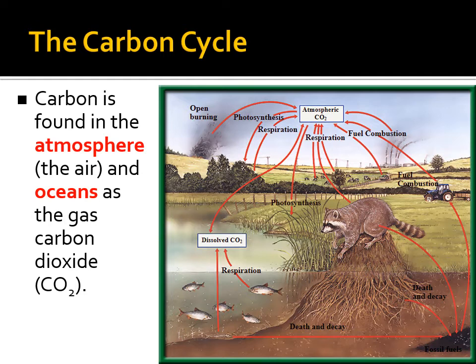Also, if you'll see again, the tractor is burning fossil fuel, which is putting carbon dioxide into the air. The raccoon is going through cellular respiration, giving off carbon dioxide, putting it into the air. Some of it, of course, goes to the water we talked about. So a lot of carbon here is being recycled.